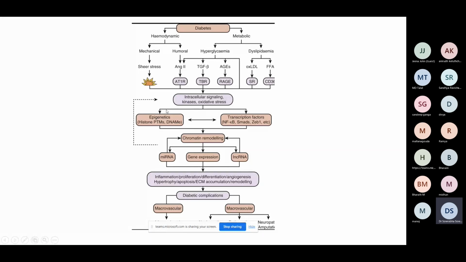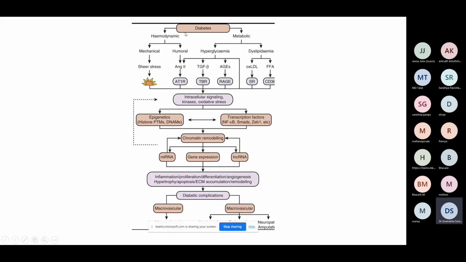So there is a post-translational modification of histone proteins, and basically this alters the way the genes are expressed, whether it is an RNA expression or the control of the genes and how they affect the cellular growth, regulation, inflammation, that is modified by these intracellular signaling. This in turn leads to a different direction of cellular proliferation, causing inflammation, proliferation, and angiogenesis. That is what leads to the macrovascular complications and the microvascular complications of diabetes.